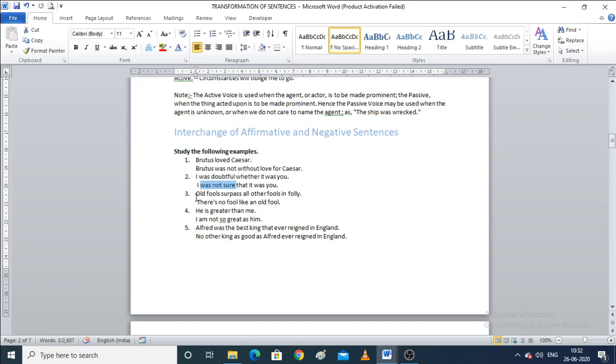Now the third example, which says old fools surpass all other fools in folly. The negative would be, there is no fool like an old fool. Now, he is greater than me, and the negative would be, I am not so great as him. I hope this is clear to you all.